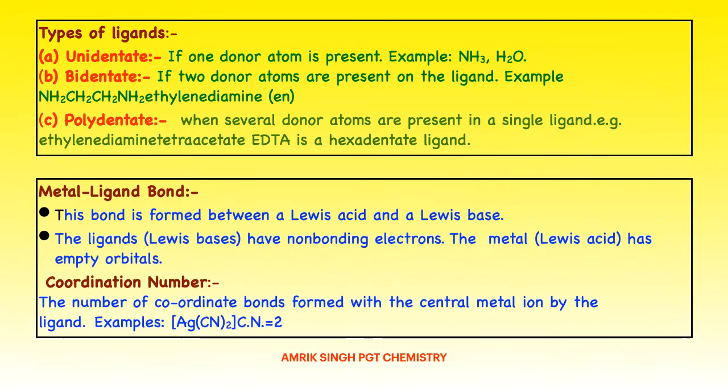Now the metal-ligand bond. This bond is formed between a Lewis acid and a Lewis base. Metal is the Lewis acid and ligand is the Lewis base. The ligand Lewis bases have non-bonding electrons, the metal Lewis acid has empty orbitals. Coordination number: the number of coordinate bonds formed with the central metal by the ligands. For example, in [Ag(CN)2]-, the coordination number is 2.